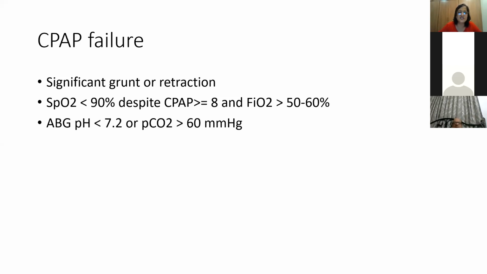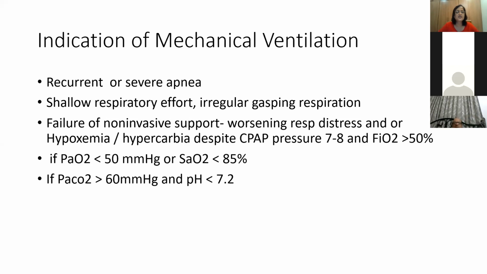And if the ABG shows, in spite of CPAP pressure, a pH of less than 7.2 and PCO2 more than 60, these are the indications of mechanical ventilation where there is CPAP failure. Other than that, whenever there is recurrent or severe apnea or shallow respiratory effort, we have to give mechanical ventilation. Any hypoxemia, as defined by PaO2 less than 50 or saturation less than 85%, you have to start mechanical ventilation. And any hypercarbia, if PCO2 is more than 60 and pH is less than 7.2, you should start mechanical ventilation.